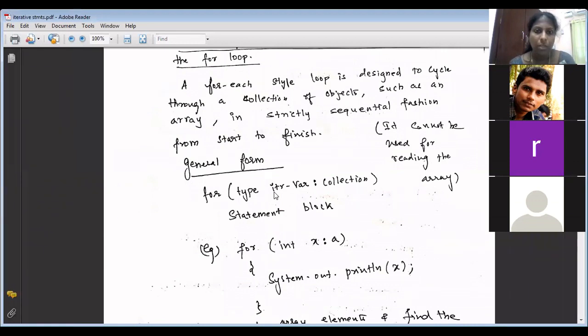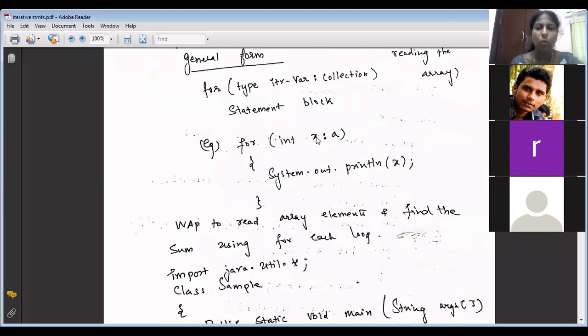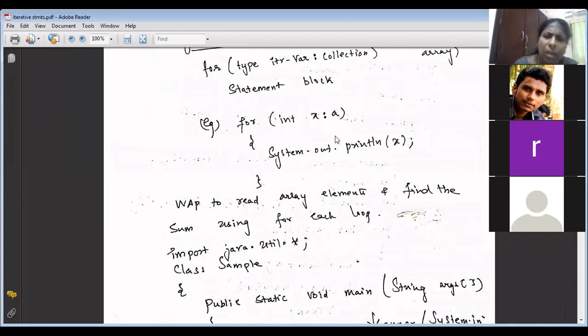So this is the syntax. What is x here? X is the loop variable pointing to the first element of the A array. It will print the first element. After that, it goes to the second element, and keeps on doing until the A array is exhausted. Now, do you have any doubt in this?